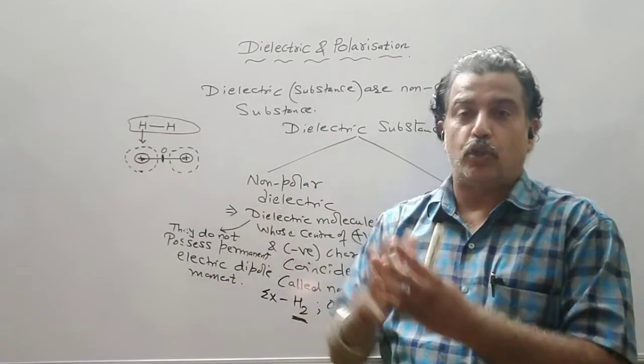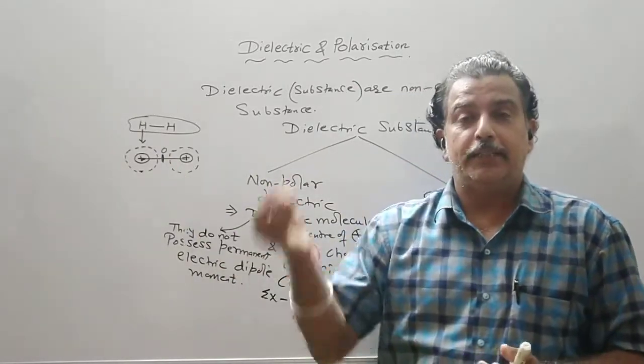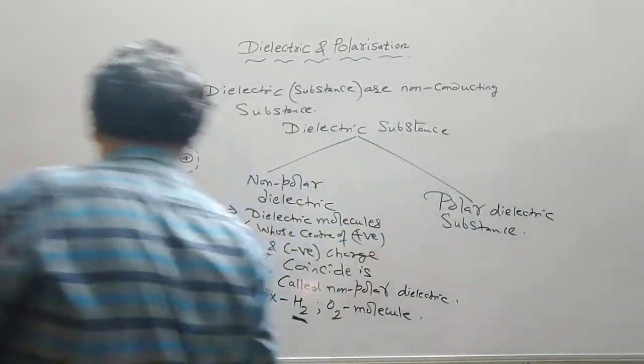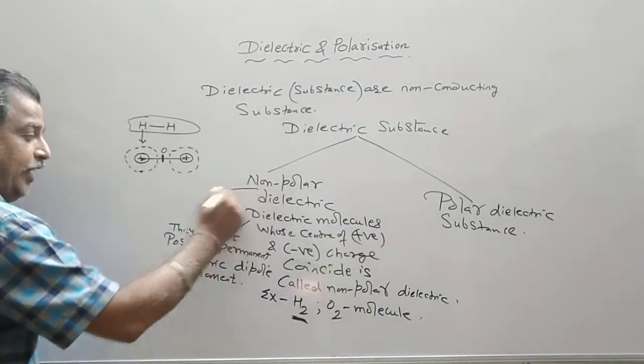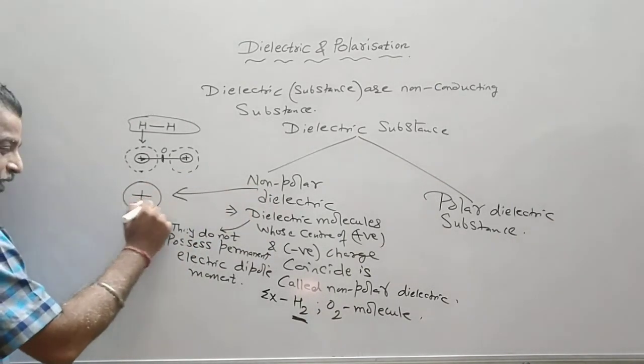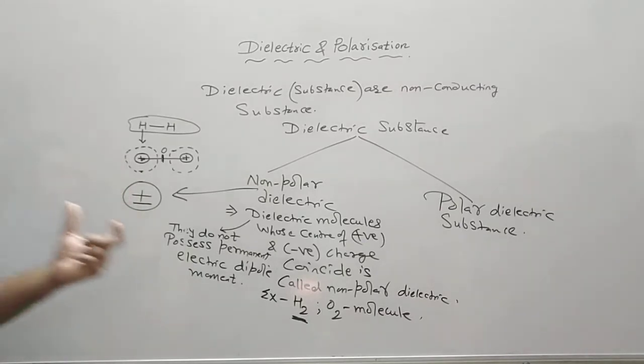Similarly, the electrons are revolving around it, so the center of both electrons also comes out at the same position, and generally we draw non-polar molecules like this. So the center of the positive charge and the center of the negative charge coincide.